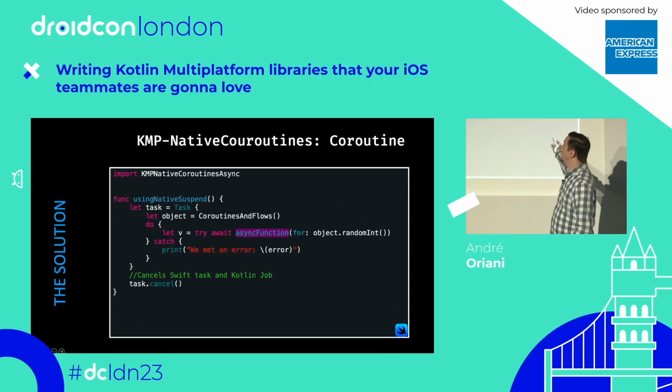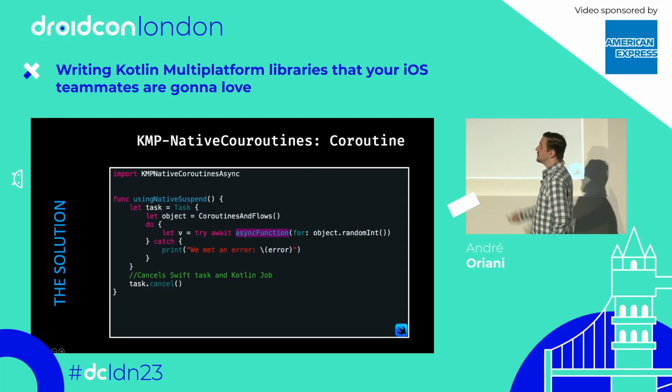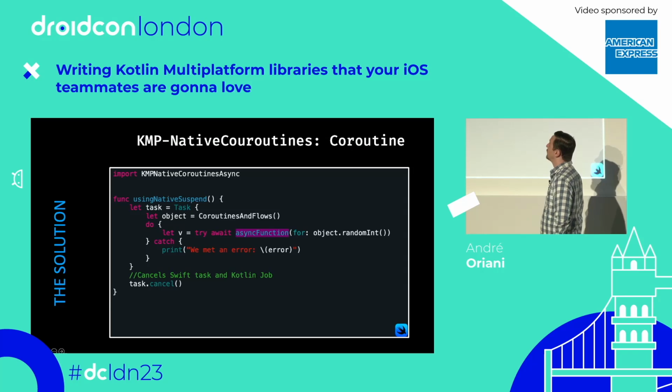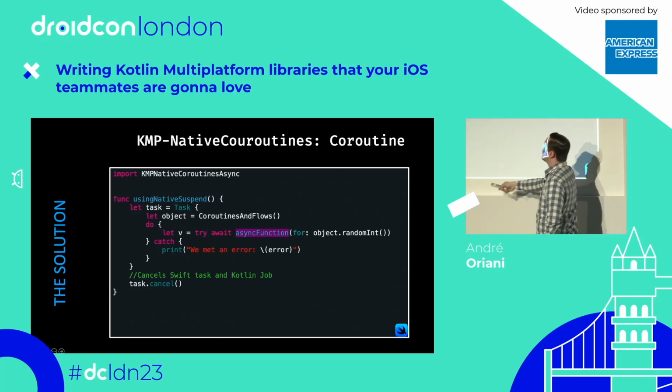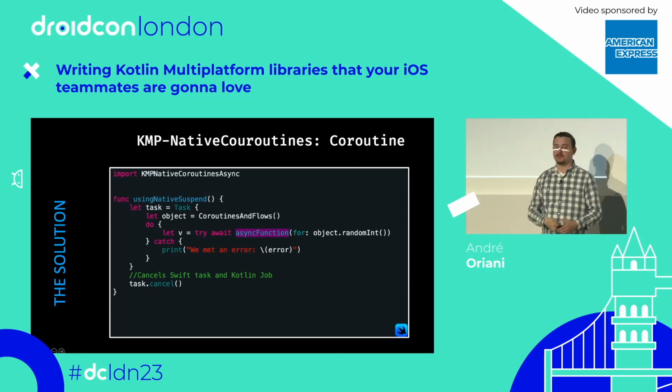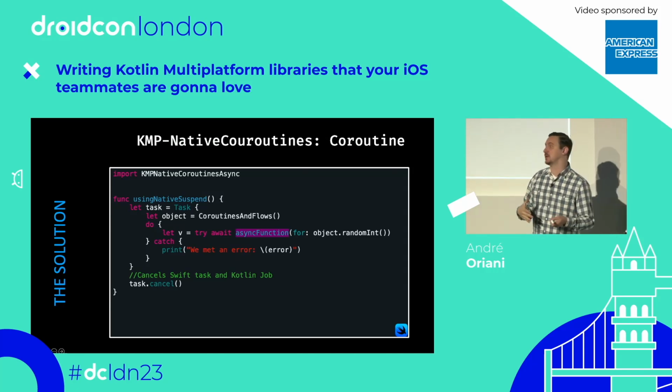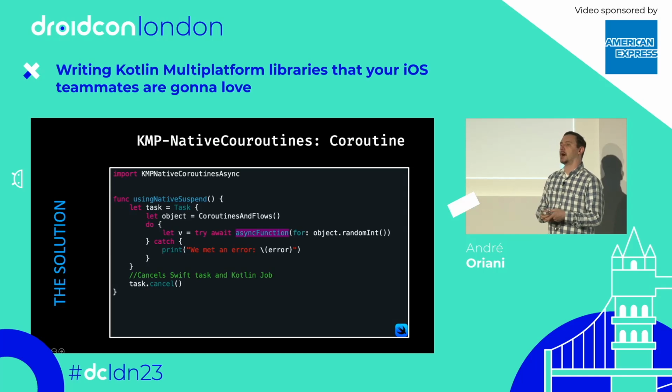So you can see here that the only change your Swift developer is going to do compared to calling a normal async function would be that first they're going to have to import this KMPNativeCoroutinesAsync framework. And then to call your original suspend method that now is an async function for them, they need to call this asyncFunction. This is the function that's going to establish the connection between your Kotlin coroutine and your Swift task.